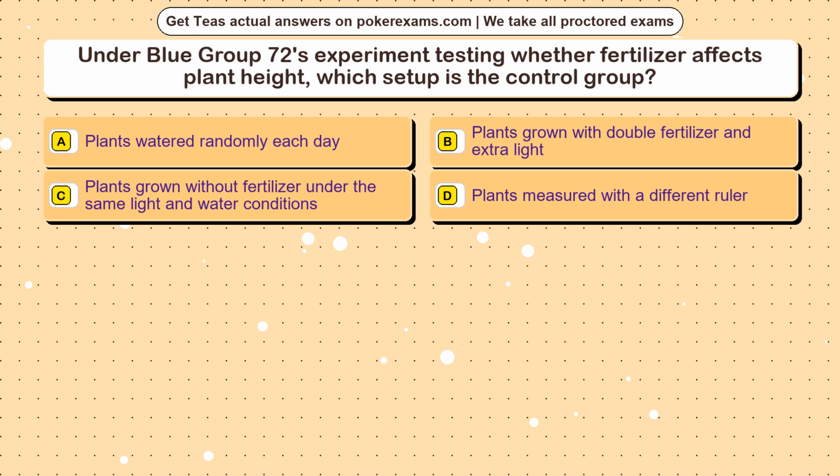Question 20. Under Blue Group 72's experiment testing whether fertilizer affects plant height, which setup is the control group? Option A, plants watered randomly each day. Option B, plants grown with double fertilizer and extra light. Option C, plants grown without fertilizer under the same light and water conditions. Option D, plants measured with a different ruler.